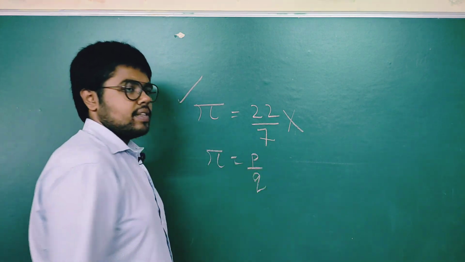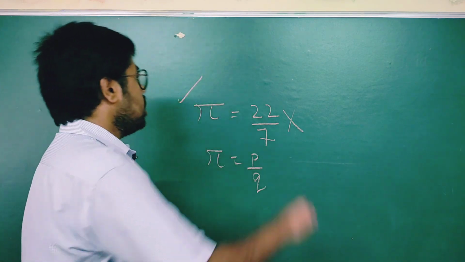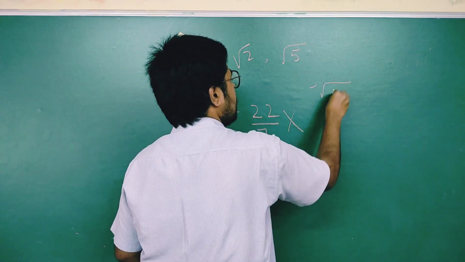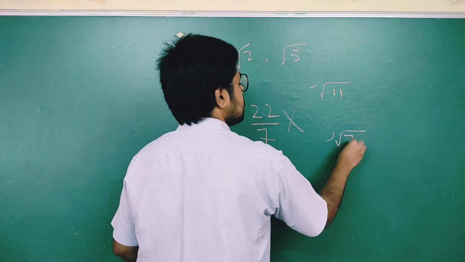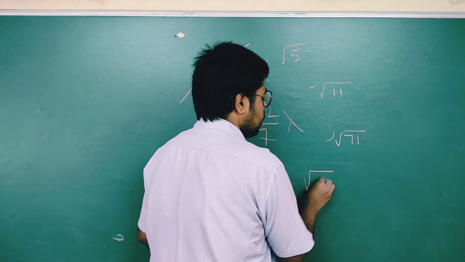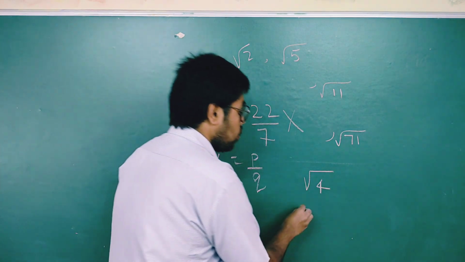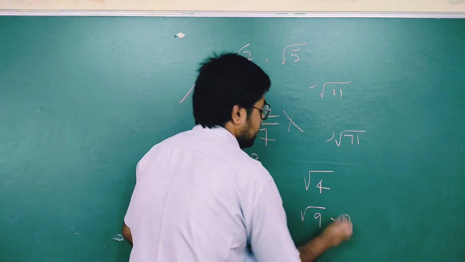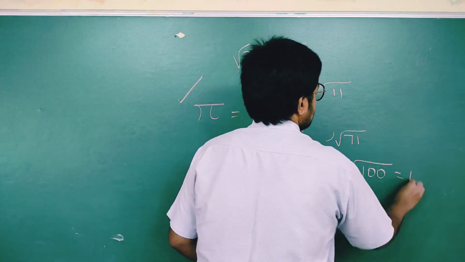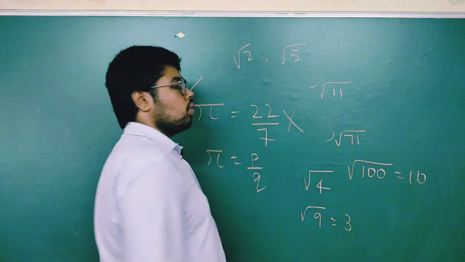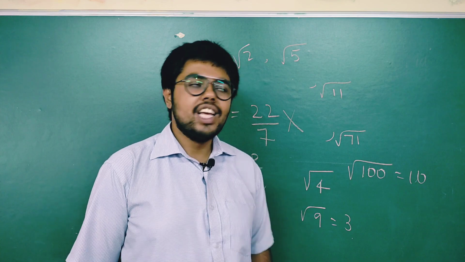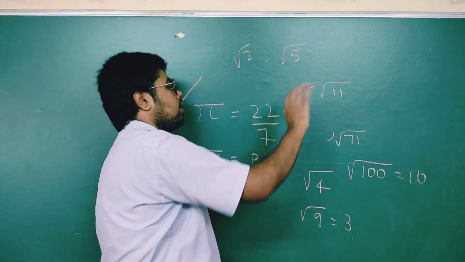There are a few numbers, for example root 2, root 5, root 11, root 71 or whatever, except the perfect squares. Root 4 is a perfect square, it is 2. Root 9 is a perfect square, it is 3. Root 100 is 10. Leaving these perfect squares, all other roots you cannot express in p by q. Just put root 2, root 5 and root 7 in the calculator and see.